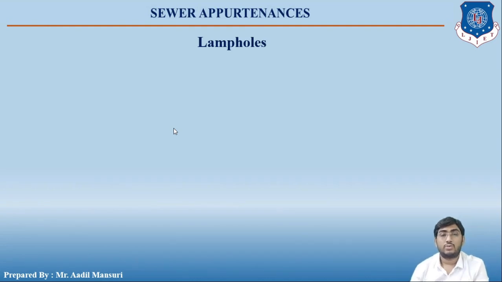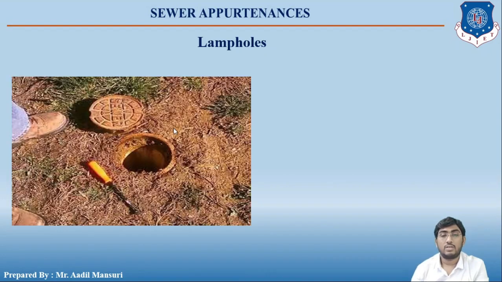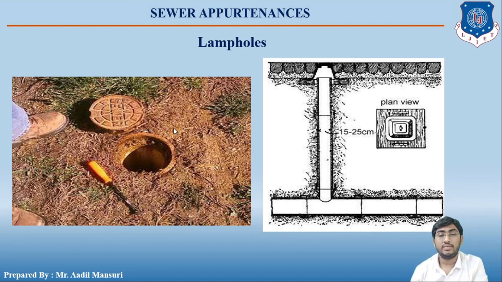Okay students, so our next topic is lamp holes. These are provided along the sewer lines when there is a curve in the sewer line, and due to shortage of space manholes are not possible. Okay, so you can see there is a change in gradient and it is not possible to construct the manhole, right?